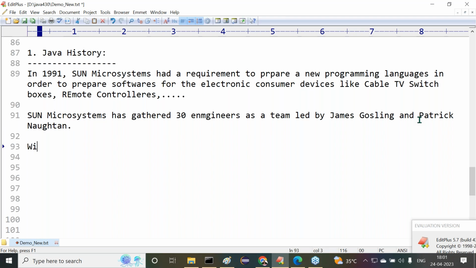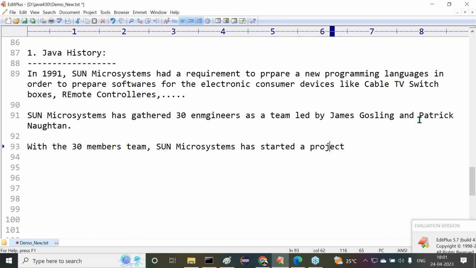With the 30-member team, Sun Microsystems started a project. What did they start there? Sun Microsystems started a project named Green project. With this 30-member team, Sun Microsystems started a project named what? Green project, to prepare a new programming language.